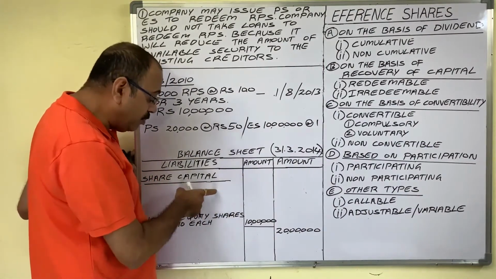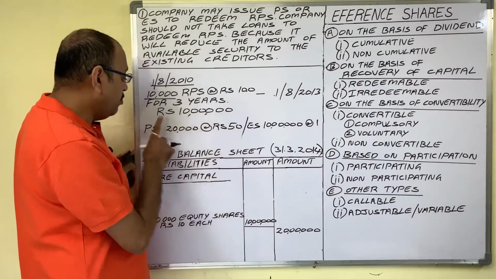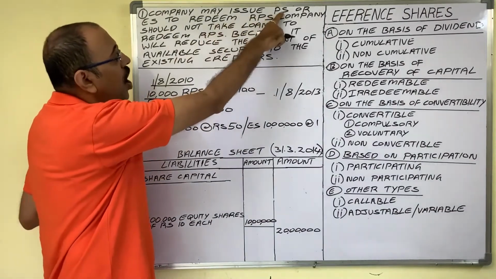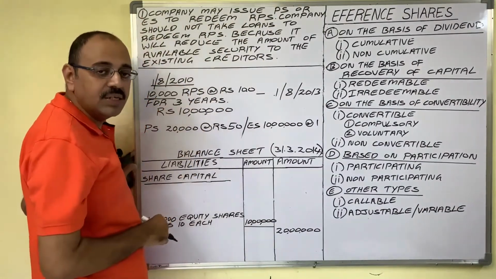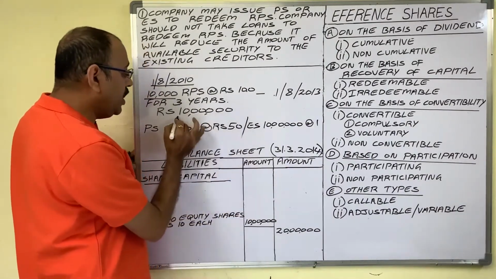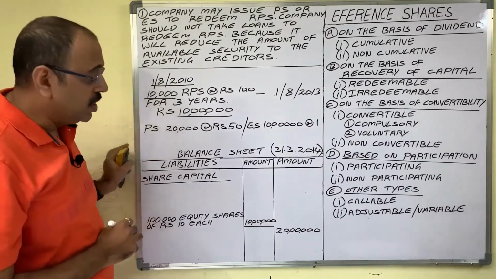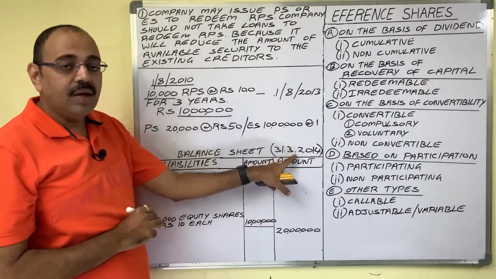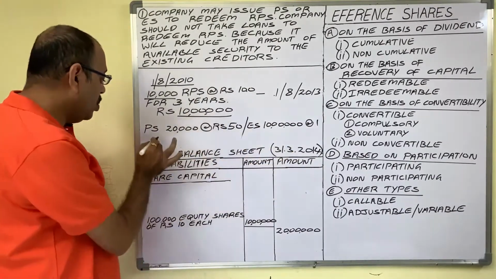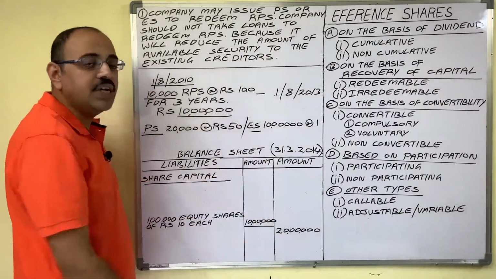So we have to replace redeemable preference shares with either preference shares or equity shares. Means to redeem these preference shares, company need 10 lakh rupees. For these 10 lakh rupees, before this date, company may issue preference shares or equity shares.